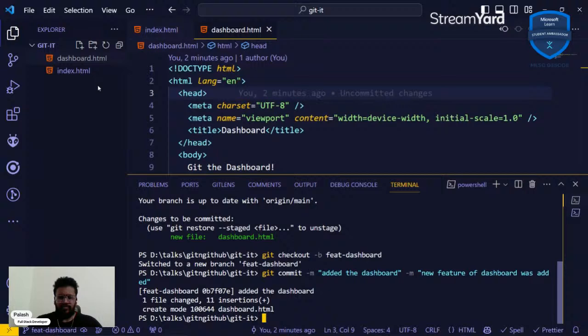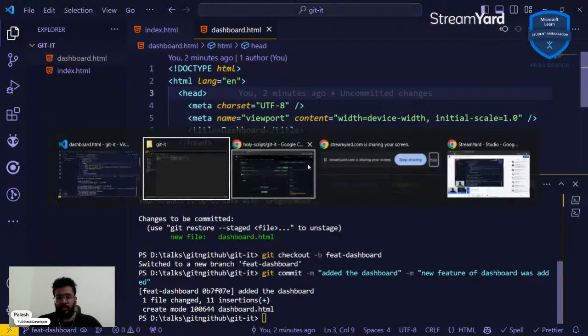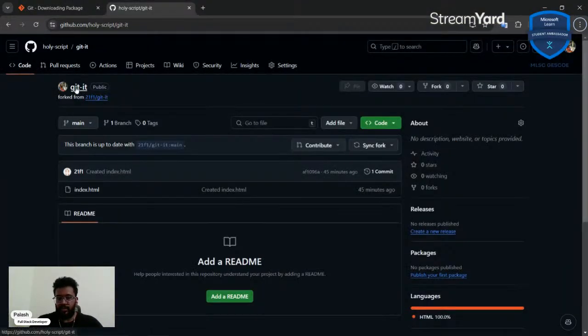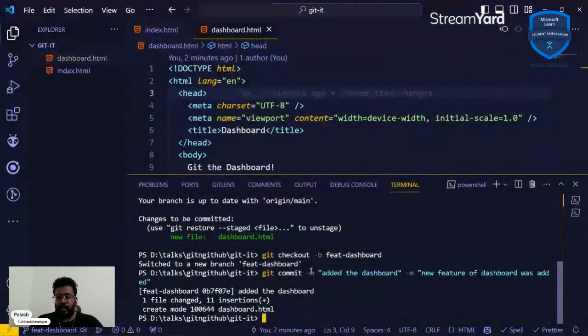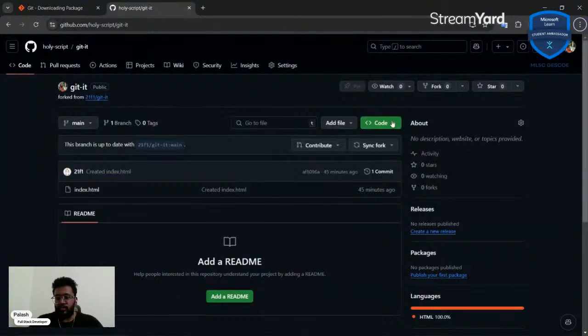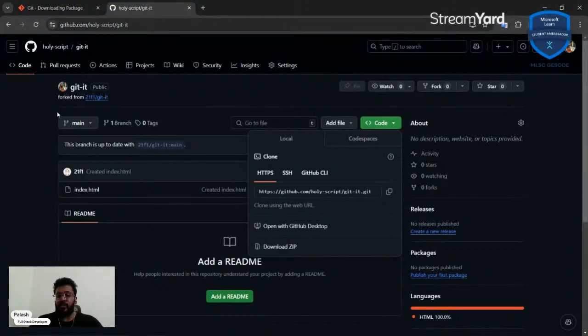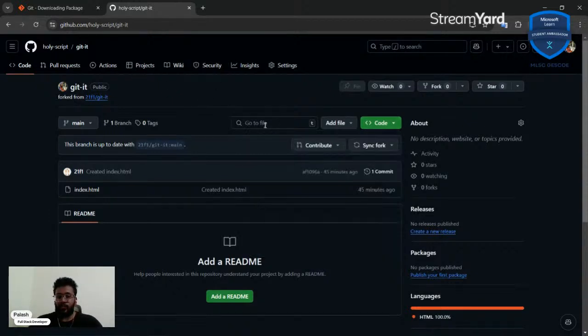And now what we're going to do is actually push these changes. We're going to copy these changes over to the remote repository that we have hosted on GitHub, right? You could have forked that repository, or you could have created that repository, whatever. An important command that you do need to remember, in case you haven't forked it, in case you're creating a new repository, and in case you need to set the origin, is this.